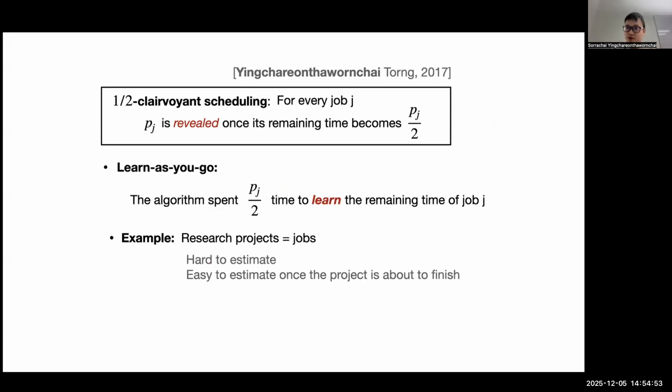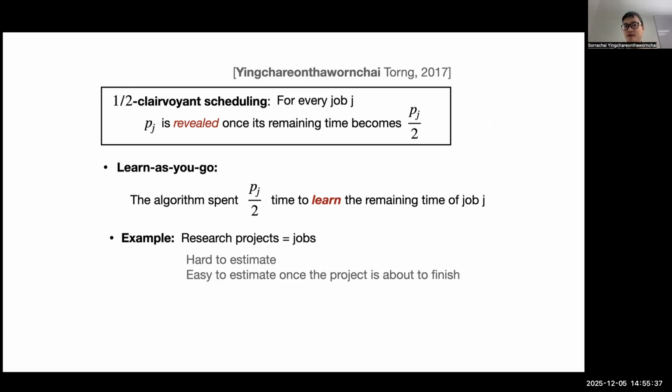So this model captures the motivation that you learn the job, like you spend half of the time of the job in order to infer or learn the remaining time. One toy example of this model is research projects as jobs. Initially, if you're given a research project and you never start on it, it's very difficult to estimate how long it will take to finish. However, once you work on your research project, at some point when it is about to finish, you can estimate very accurately how long it will take, it's going to be done, right? So I think this model captures it.